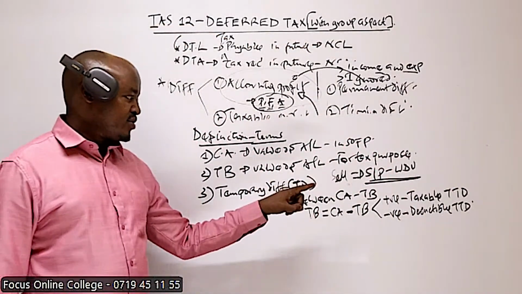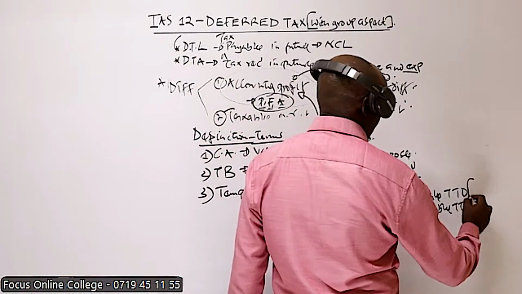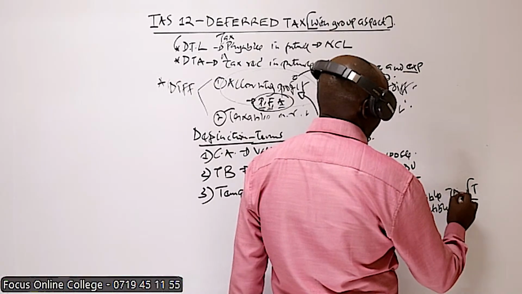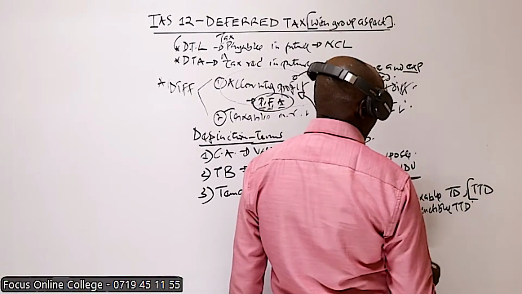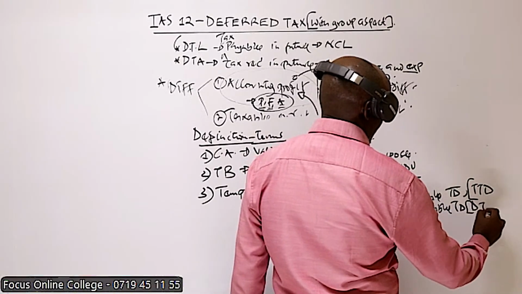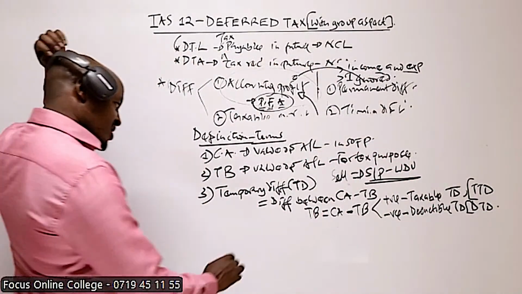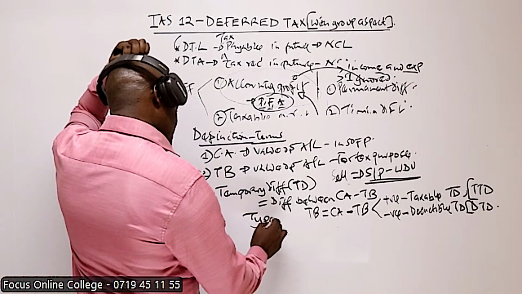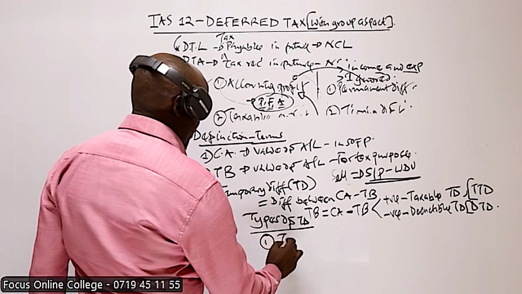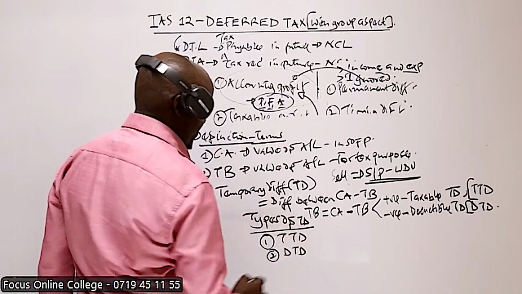So we have two types of temporary differences. We have the taxable temporary difference, abbreviated as TTD. Just remember those abbreviations. TTD, taxable temporary difference, whereas this one is called the deductible temporary difference. Types of temporary difference are two: number one, taxable temporary difference, and number two, deductible temporary difference.